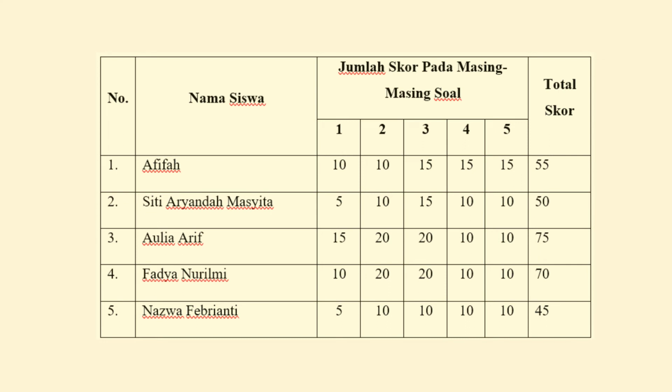We can see the data of this table. The first respondent is Afifa with the total scores 55. The second respondent is Siti Ariandah Masyitah with the total scores 50. The third respondent is Aulia Arif with the total scores 75. The fourth respondent is Fadia Nurilmi with the total score 70. The last respondent is Naswa Febrianti with the total scores 45. Based on this table, we can see the highest scores was obtained by the third respondent, Aulia Arif.